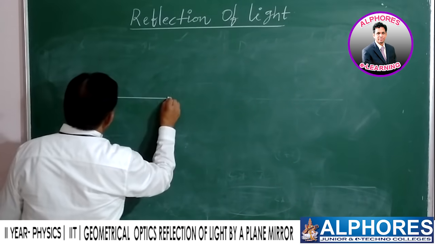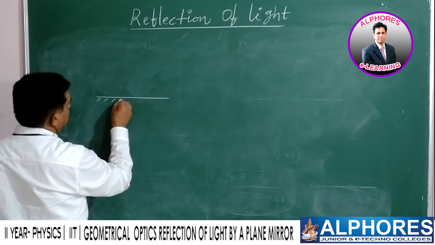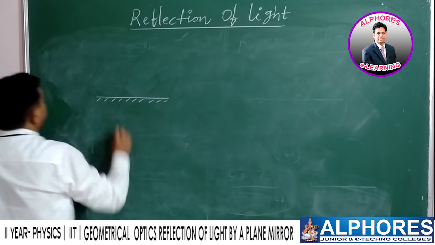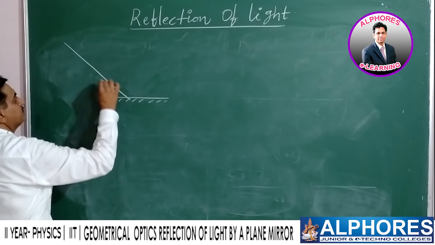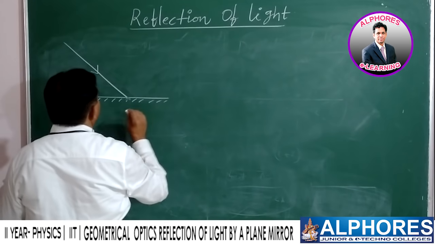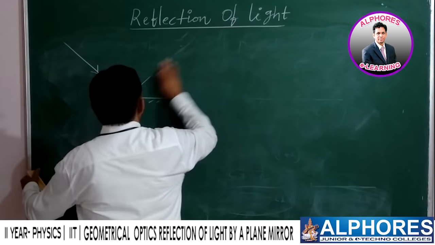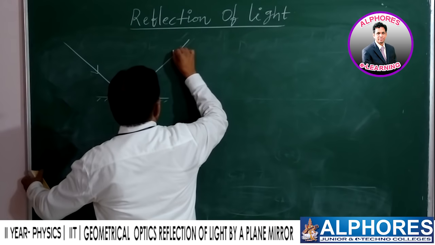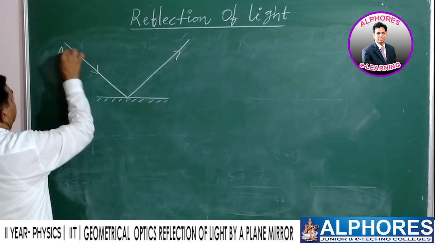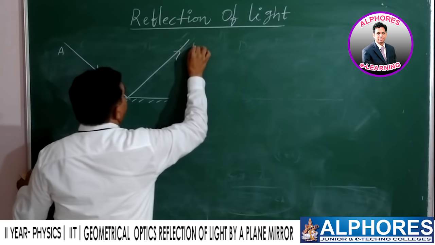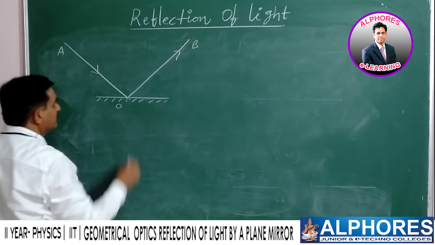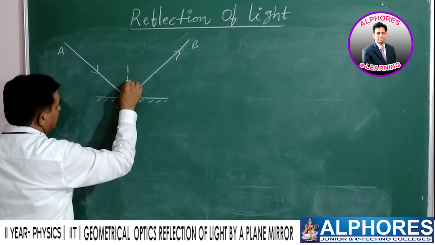Let us consider a plane mirror. A ray of light incident on it undergoes reflection. Say A, O, B. This is a reflected ray. A normal is drawn at the point of incidence.